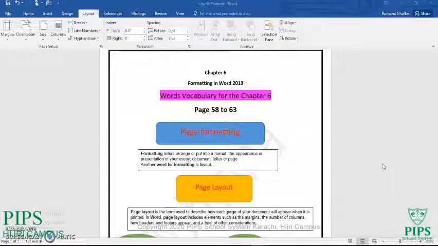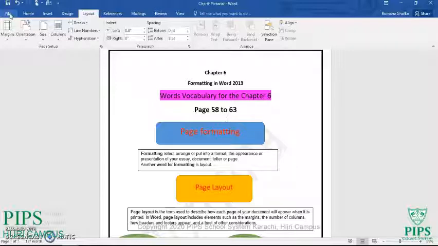When you want to make your document more presentable, arranging it in some sort, or putting it into a format, you use formatting. Formatting means arranging the data. In this chapter, I found formatting is the new word, and this is page formatting.